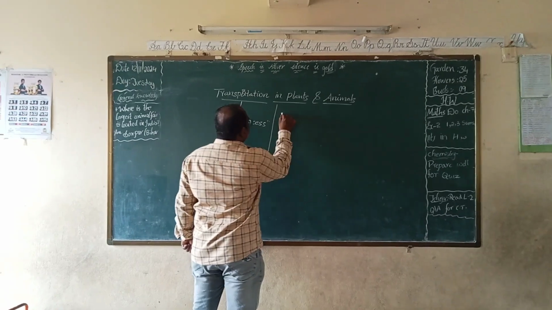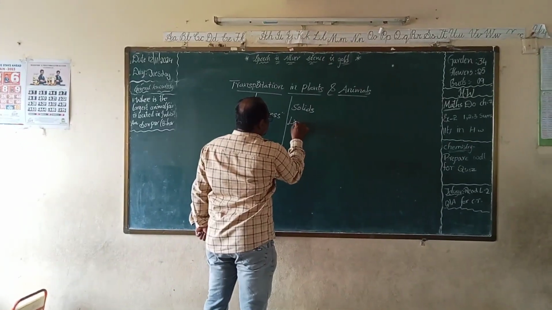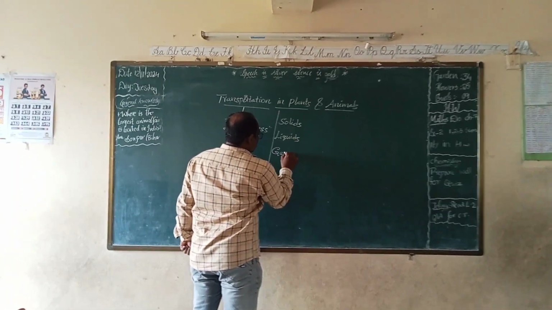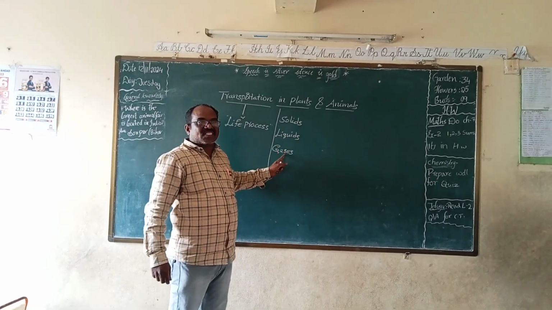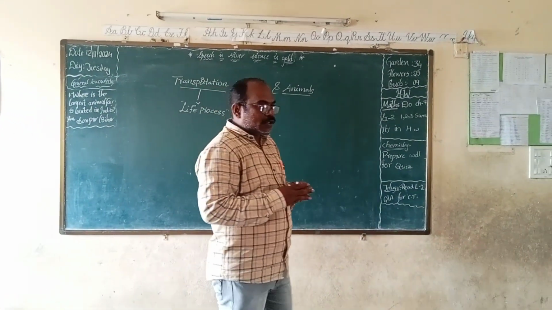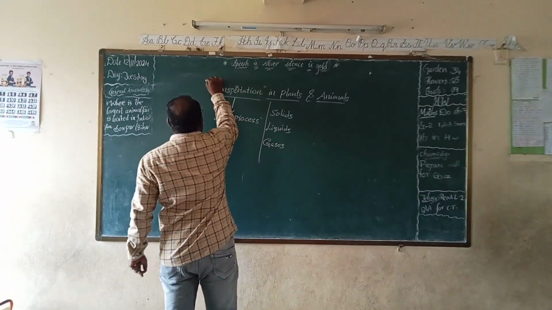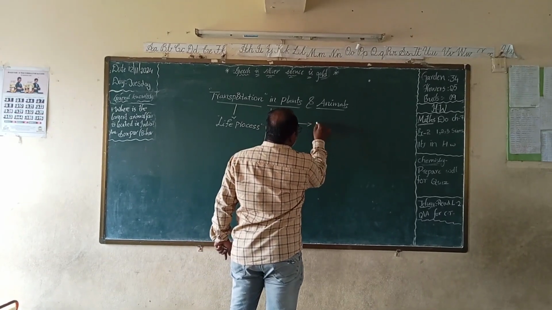One is solids, second is liquids, and third is gases. When solid, liquid and gaseous materials are passed from one point to another point, it is called transportation.